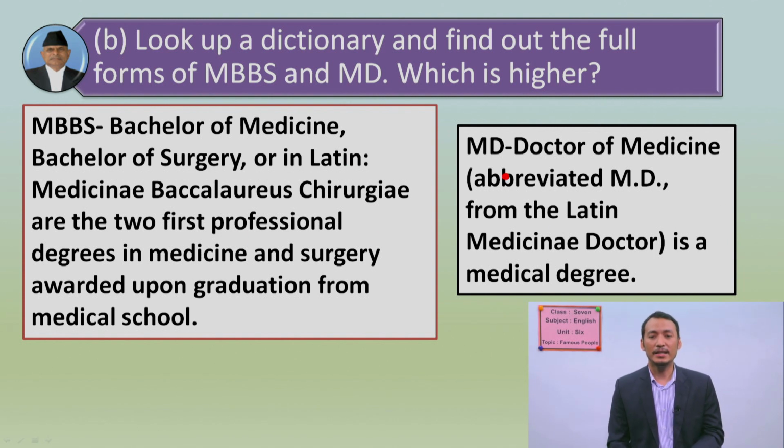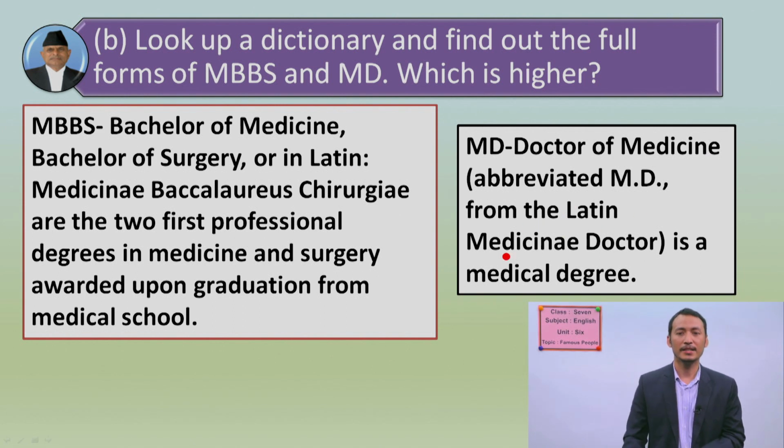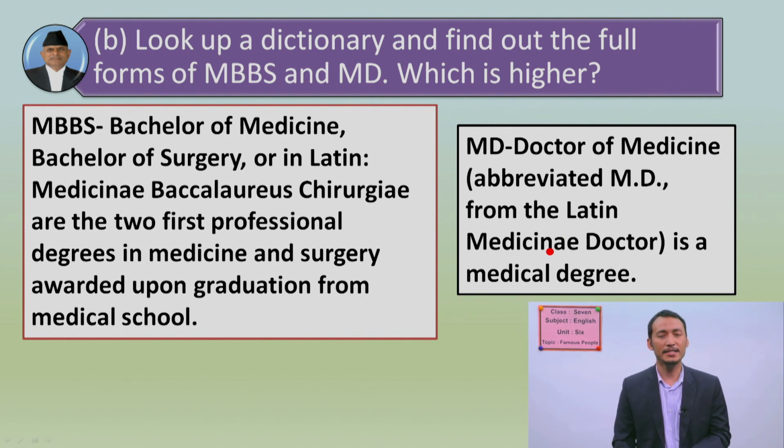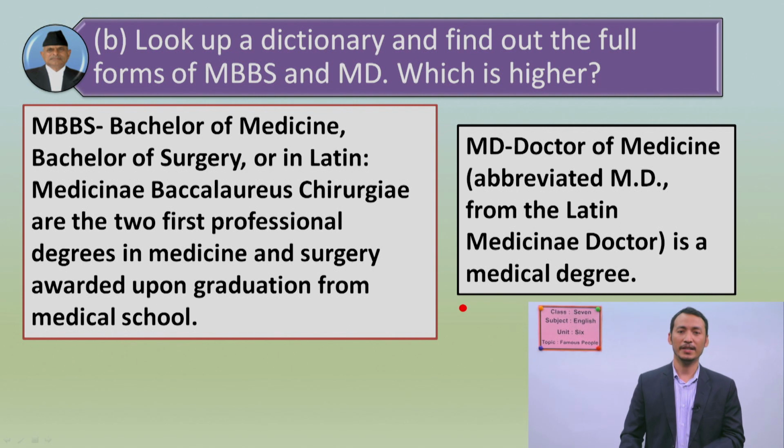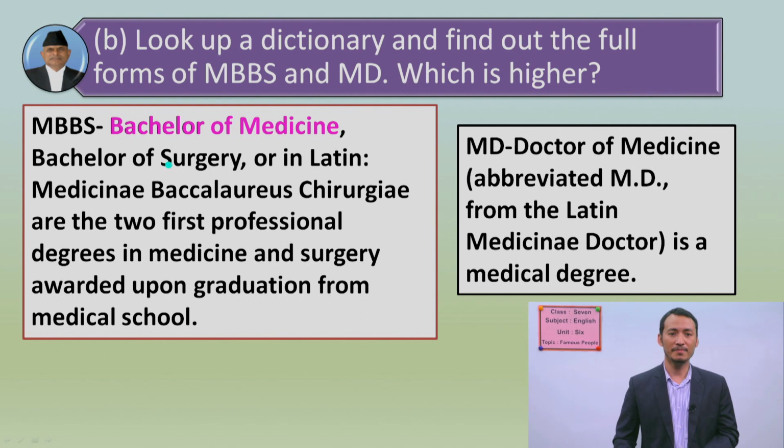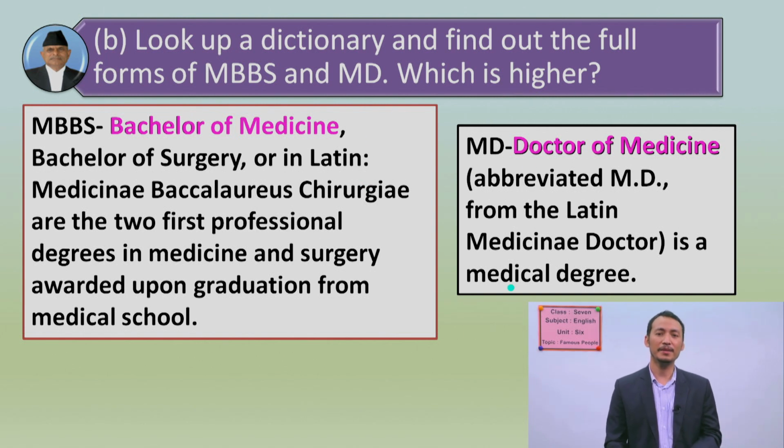Okay, let's see the next one, MD. What is the full form? Let's see. Doctor of Medicine. Okay, the full form is Doctor of Medicine, and it is from Latin, medicinae doctor. In Latin, it is said medicinae doctor is a medical degree. Okay, it is a medical degree. So let's check it again. The full form is Bachelor of Medicine, MBBS, MD is for Doctor of Medicine. Okay, so which is higher? Higher means here, which is the upper degree. So this is the graduation from medical school and this is a medical degree.